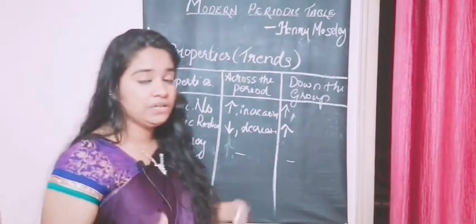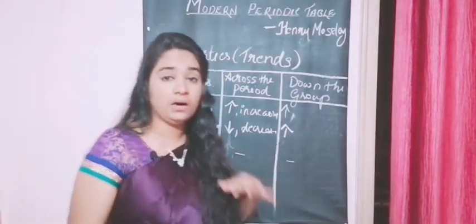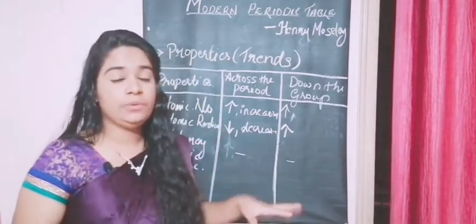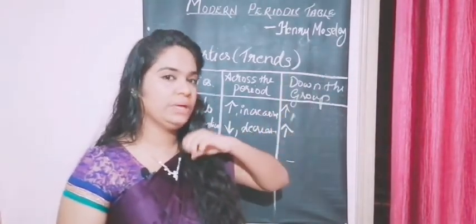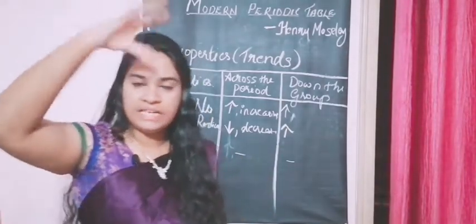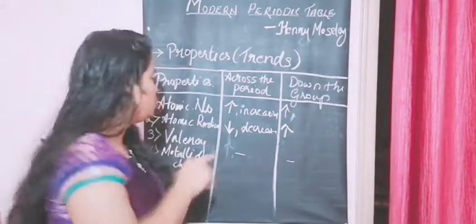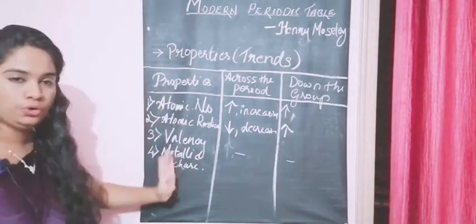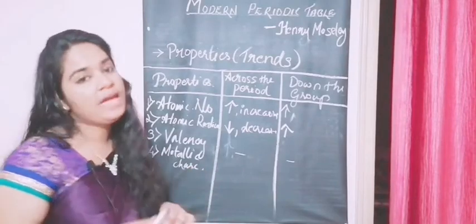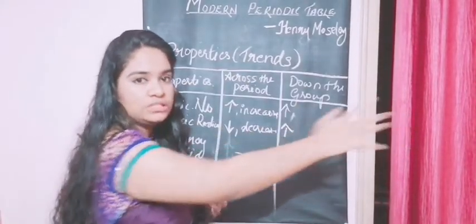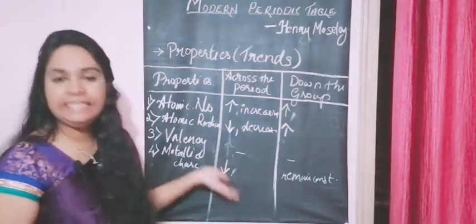Is it easier for them to gain 7 extra electrons to make it 8 and become stable, or is it easier for them to lose an electron? It's easier for them to lose that one single electron in the outermost shell, right? So the first group and the second group are probably more metallic than the others, because as you go across the period, metallic character decreases.